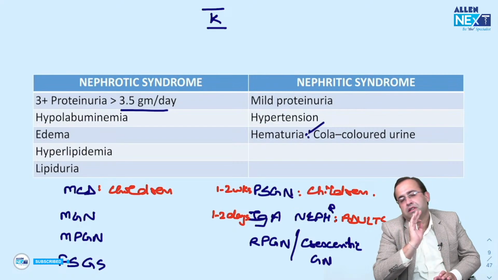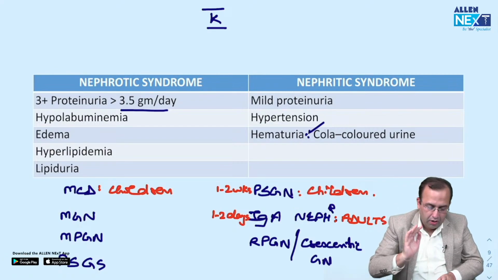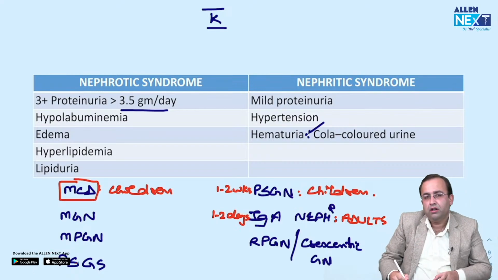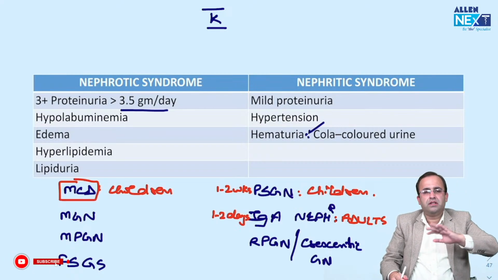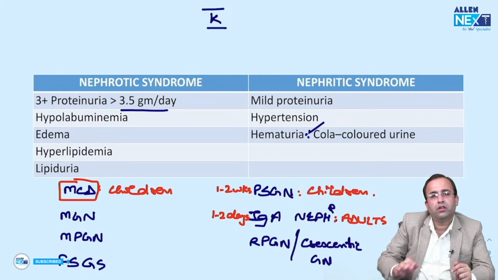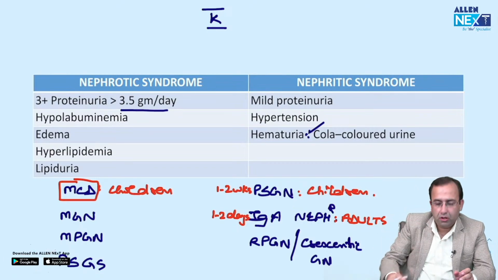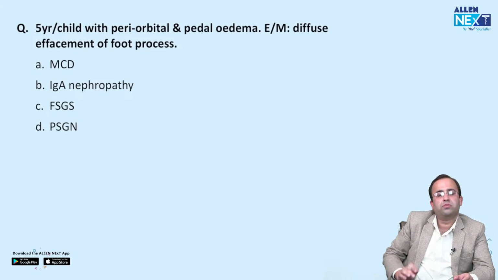This is nephrotic versus nephritic. Now think of it yourself. Most common nephrotic syndrome in children, MCD, minimal change disease. So let's have a soft heart for kids. MCD, it is good prognosis, has dramatic response to steroids. That is, it is steroid responsive.